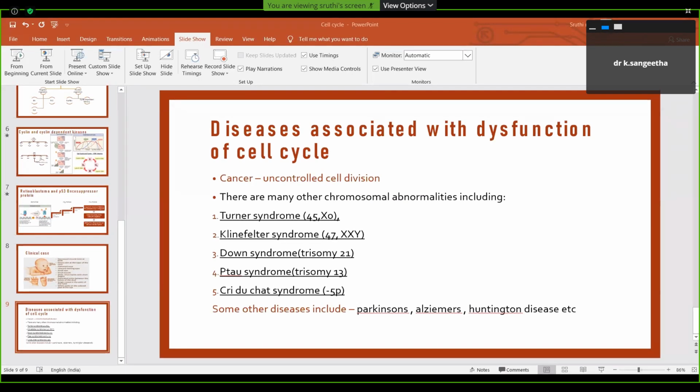Yeah, it's really good, ma'am. The checkpoints you have to mention clearly for the biochemical aspects. Cyclin dependent kinases and all, you have to mention clearly. The rest is very good. What I expect from you people is this clinical application. She clearly explained the clinical applications also. Very good. Keep it up.